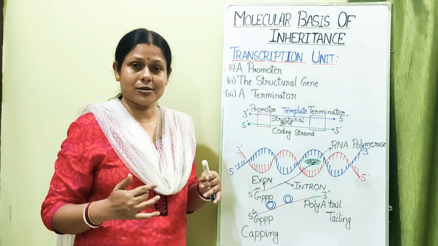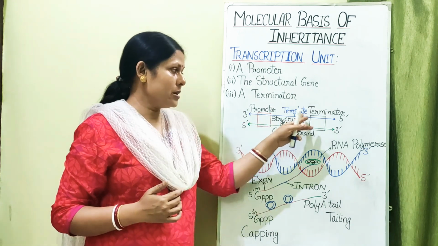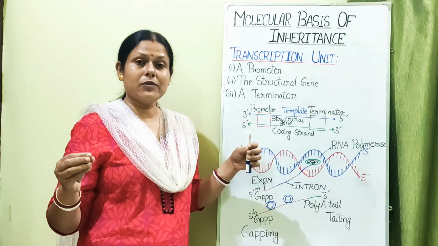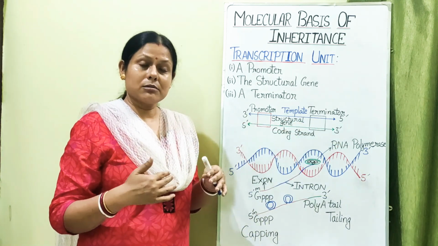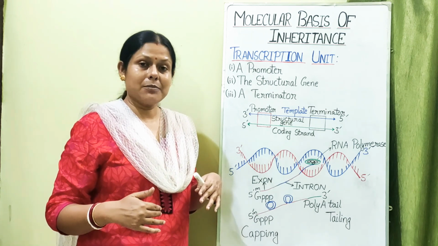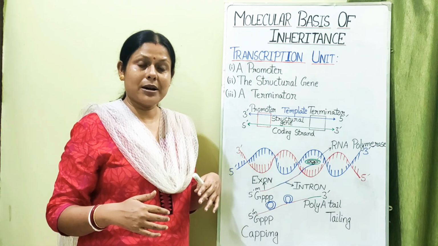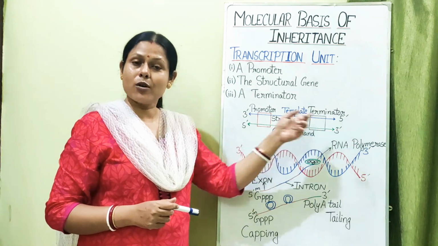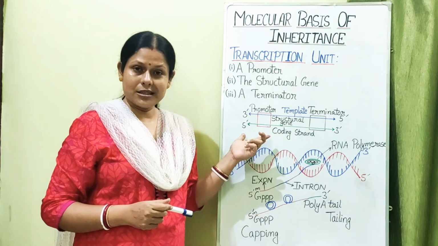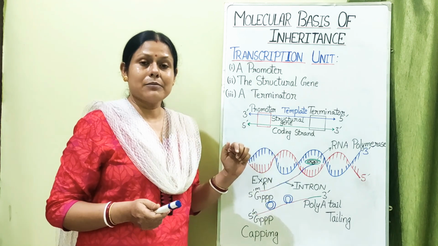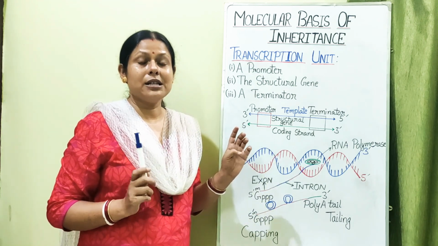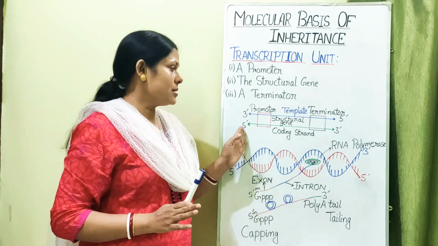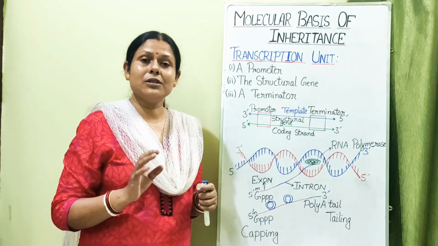They are not identical copies of each other. So whatever the base pairs in the 3' to 5' direction, complementary base pairing takes place for the formation of the mRNA, and those complementary bases are found in the coding strand, the other DNA strand. But as it is mRNA, instead of thymine it will have uracil. Otherwise, all other bases present in the 5' to 3' direction will remain the same.